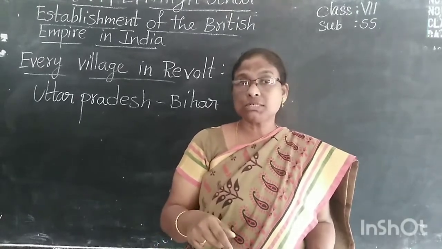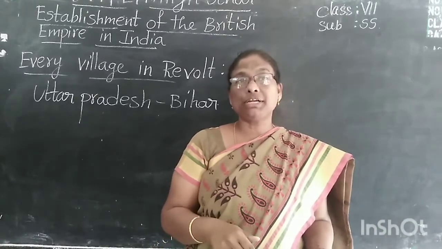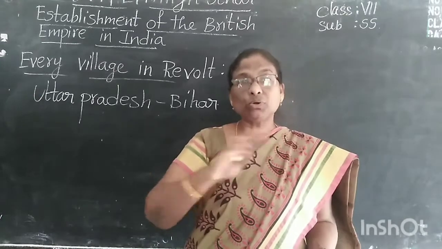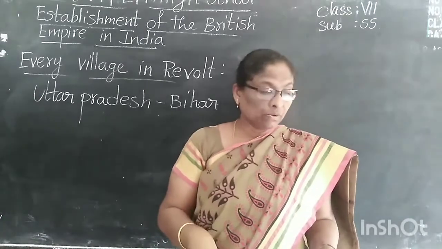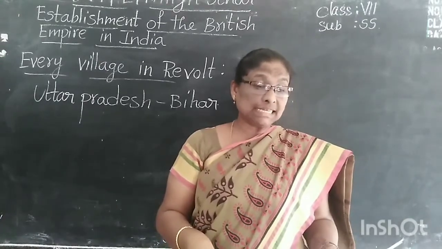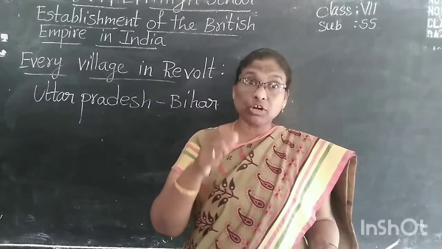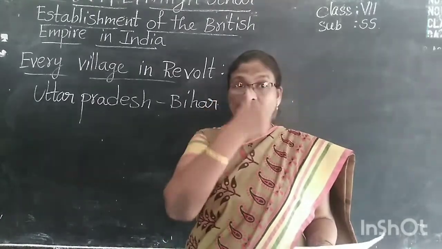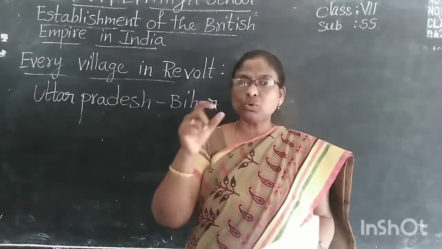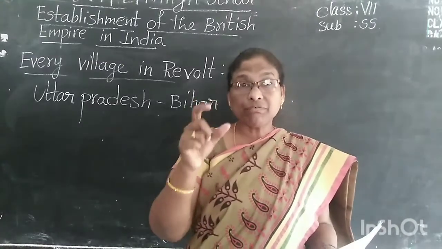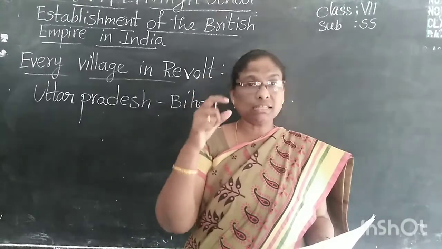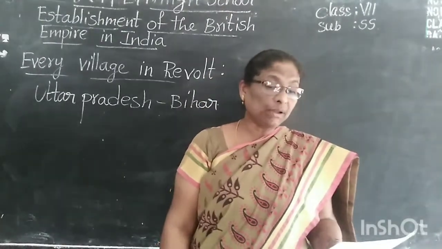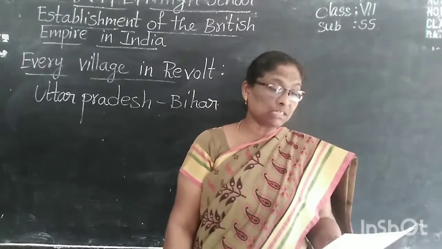Who introduced them? The English people only introduced them, but the rebels tore them all up. As defeat stared the English in their faces. Stared means look at fixedly. That defeat stared at their faces, and the rebels became more courageous in the fight against British rule.